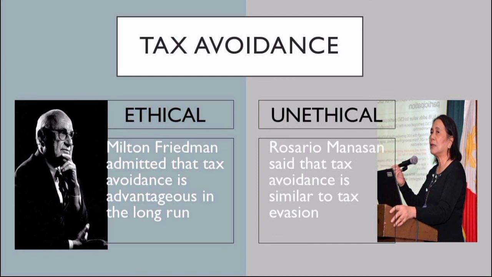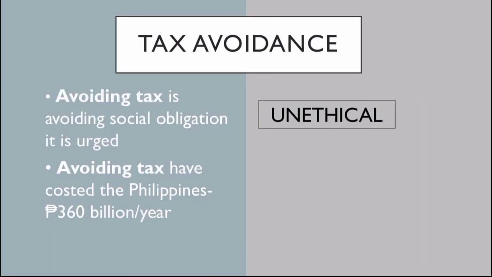According to Milton Friedman, tax avoidance is advantageous in the long run. Tax avoidance may therefore have been essential for economic well-being, while Rosario Manasan said that tax avoidance is similar to tax evasion: loss of government revenue, increase in taxpayers' after-tax income, perverse effect on the equity and efficiency goals of the tax system.